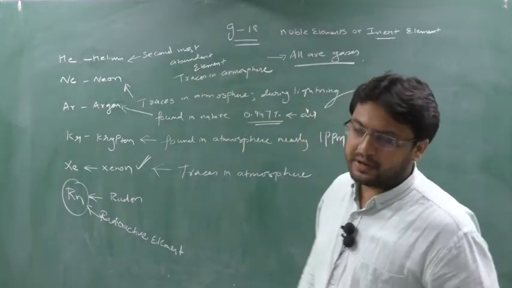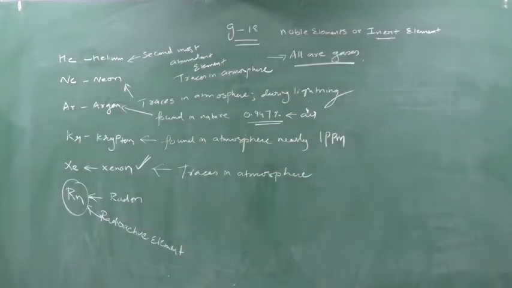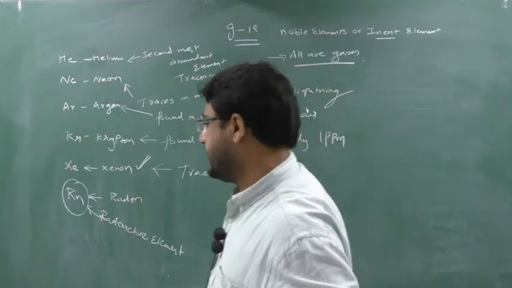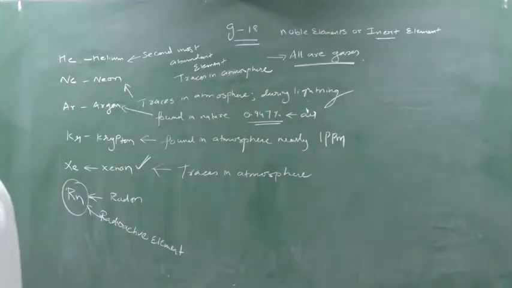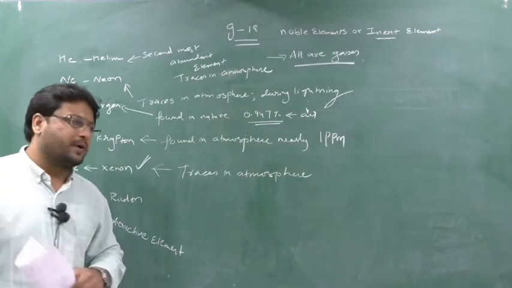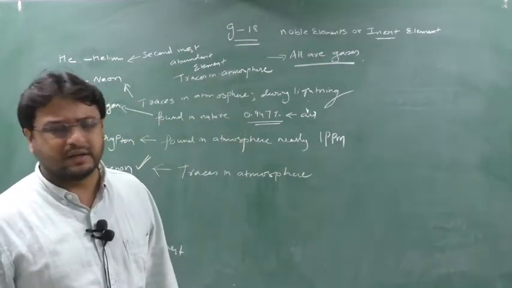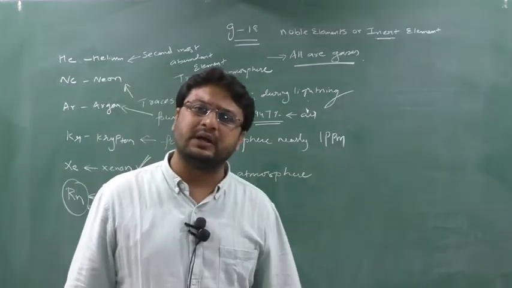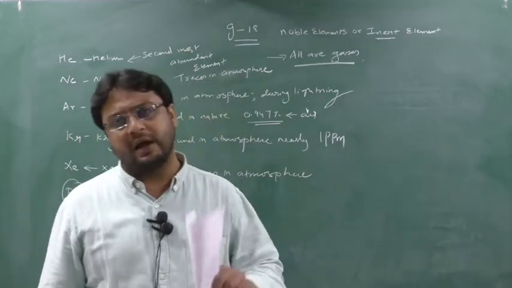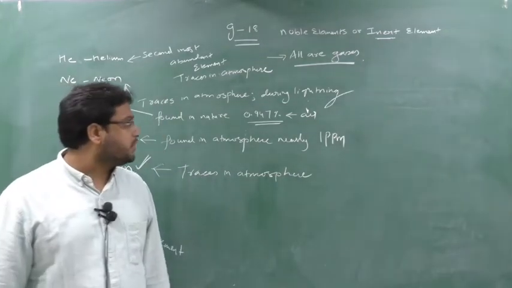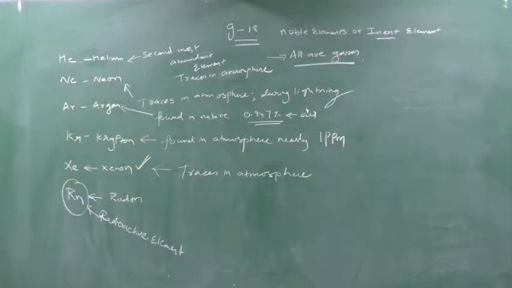You remember this, these are not that important. Clear? So these are the occurrences of group number 18 elements. Please write this down or take a screenshot. Then we will go to the next, certain properties. The properties are very easy, like atomic radius, electronic configuration, ionization enthalpy, and electron gain enthalpy. I would like to give you one point based on electron gain enthalpy, which is very important. Clear? So take a screenshot here. Taken, okay.